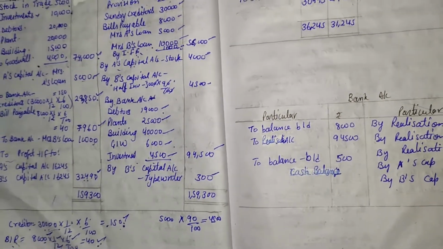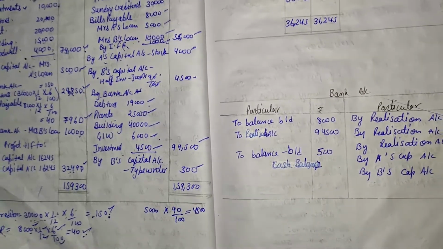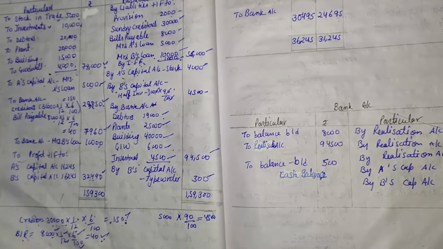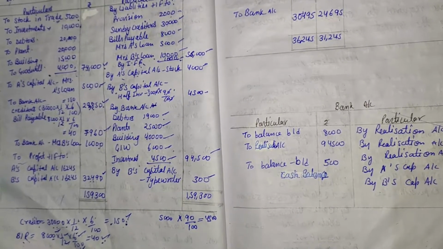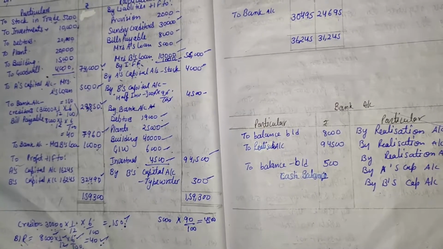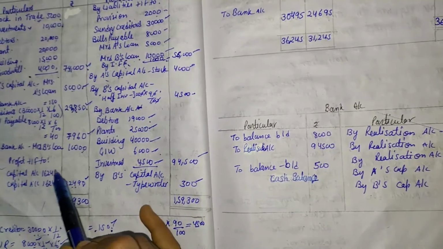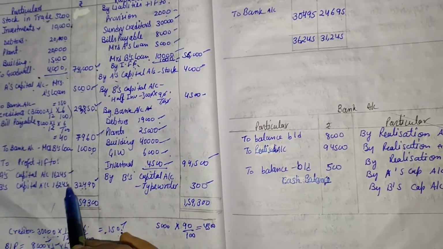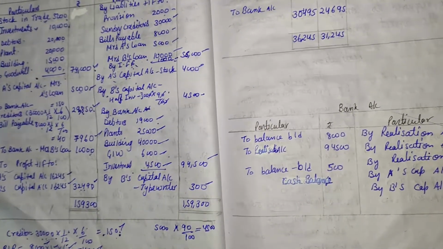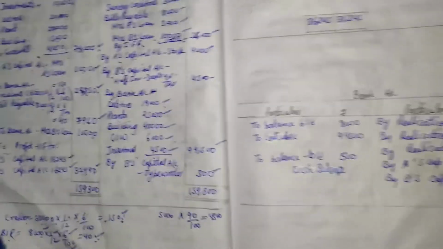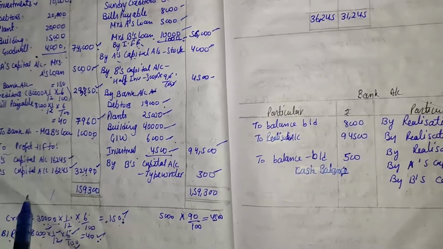The old ratio is not given in the question, so we assume equally. It means 32,490 is distributed in two equal parts between A and B, that comes to 16,245 and 16,245. Then our realization account is completed.